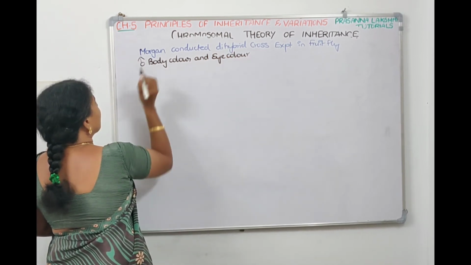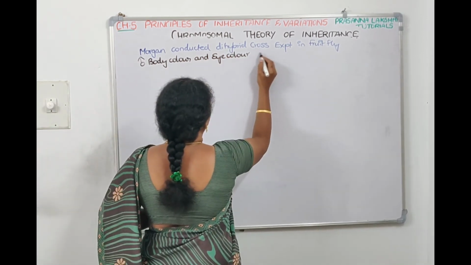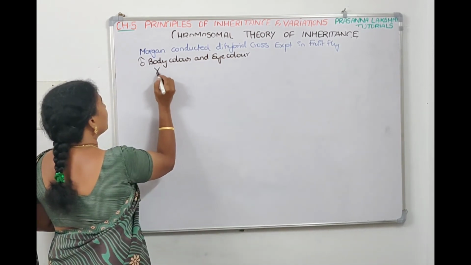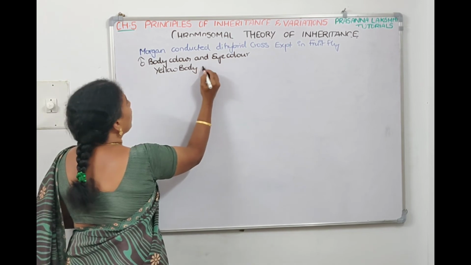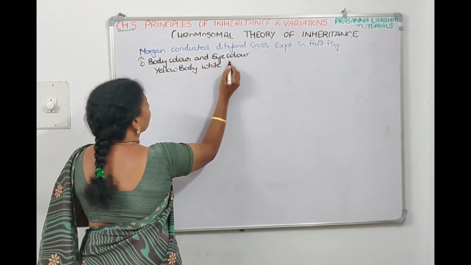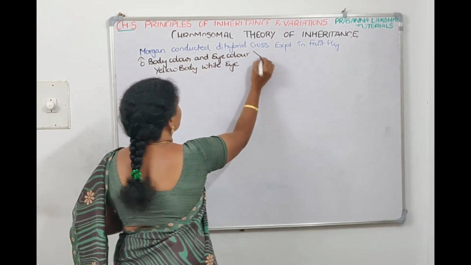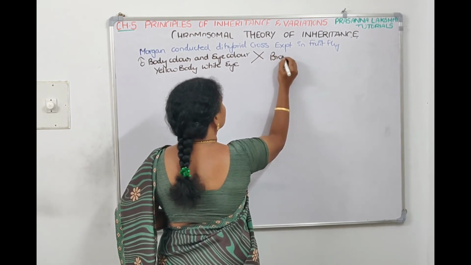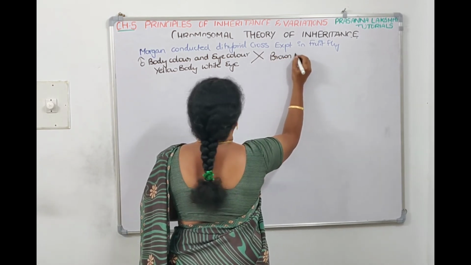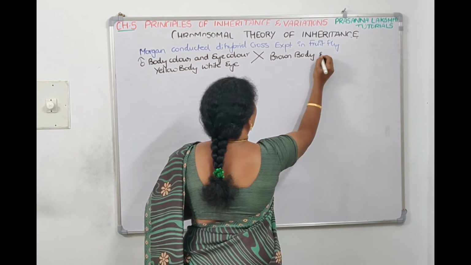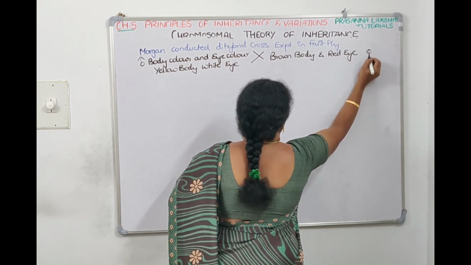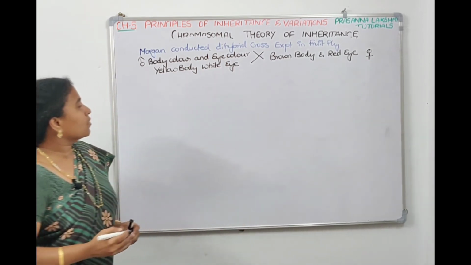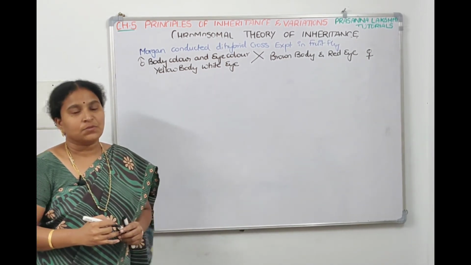So if he has taken this as a male, he crossed it with which body color? Yellow body, white eye is crossed with brown body and red eyed female. So he has done a cross for 2 characters.